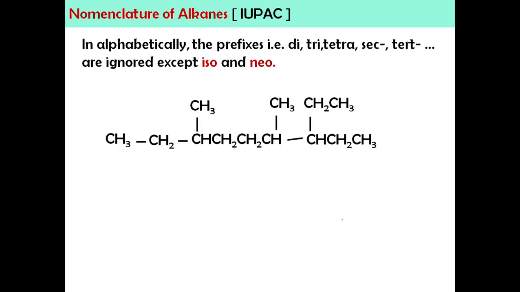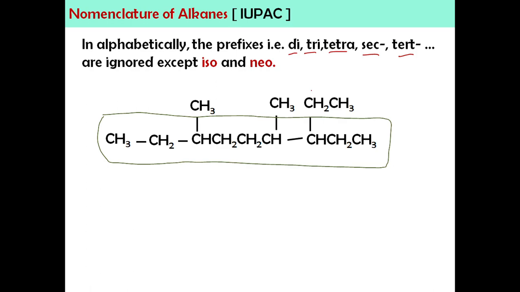So, yang seterusnya, in alphabetical order, the prefix of di, tri, tetra, sec, tert. Okay, sec dengan tert ni, awak boleh nampak dekat bahagian substituent tadi. Okay, kita ada sec dengan tert ni. So, we're going to ignore this alphabet, except for iso and neo. Okay, yang ni saya akan explain sekarang lah untuk awak faham. Okay, macam biasa kita akan cari parent chain. Okay, so this is the parent chain.